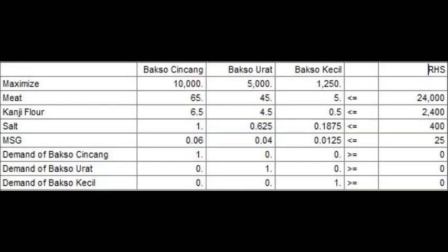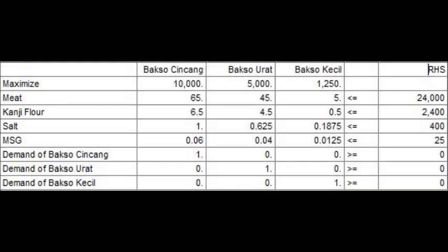And for the constraint of meat, we have 65 grams x1, 45 grams x2, and 5 grams x3 less than or equal to 24,000. And the kanji flour constraint is 6.5 grams x1, 4.5 grams x2, and 0.5 grams x3 less than or equal to 2,400. And the salt constraint is 1 gram x1, 0.625 gram x2, and 0.1875 gram x3 less than or equal to 400.